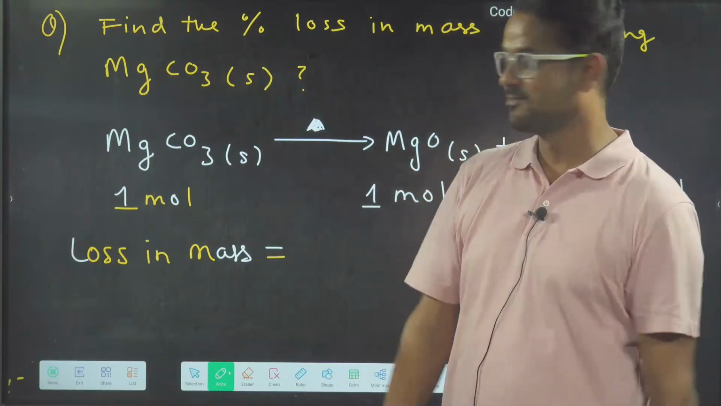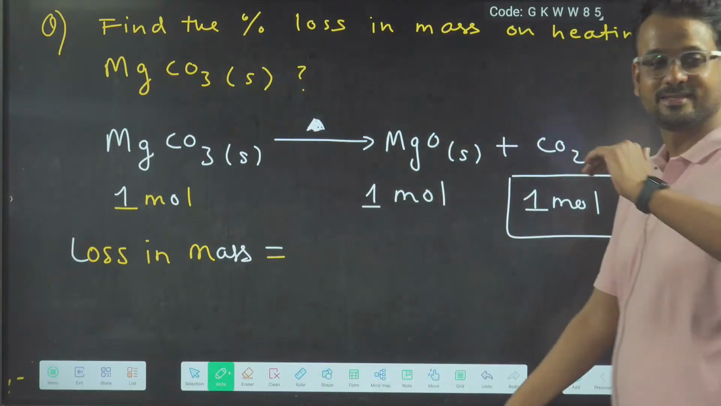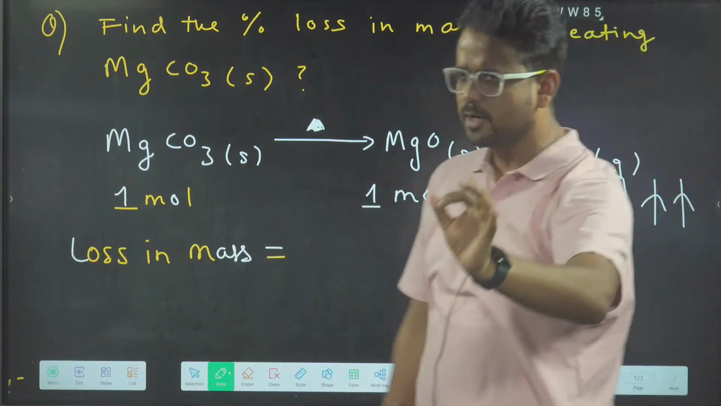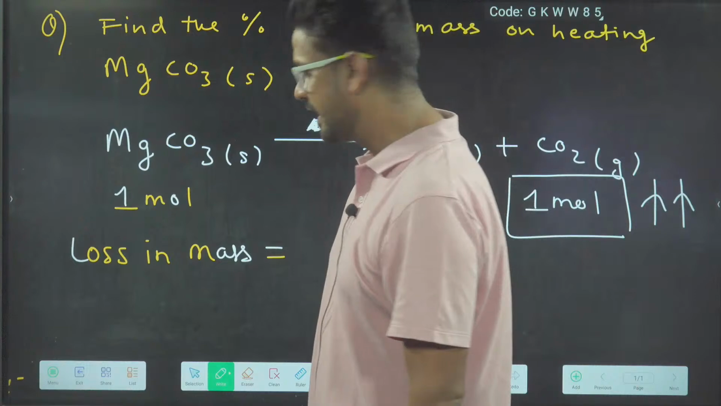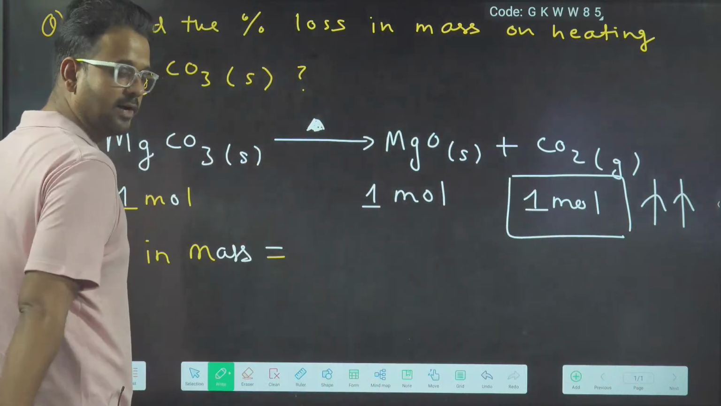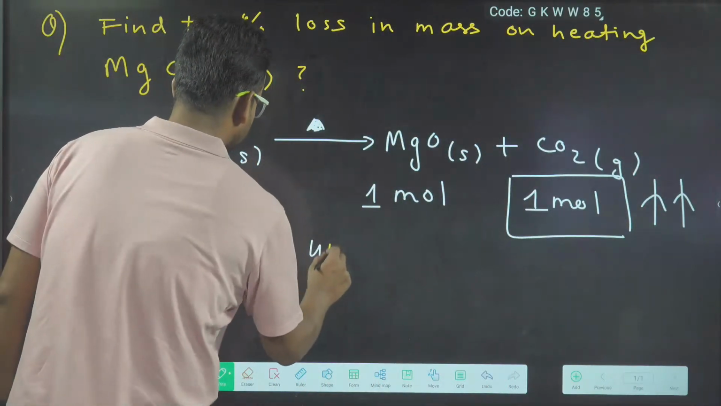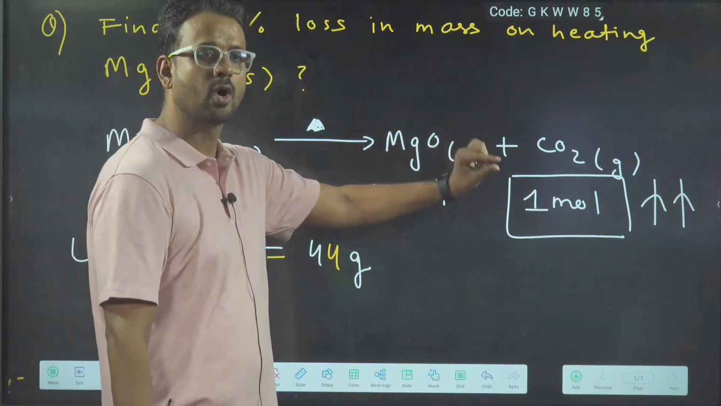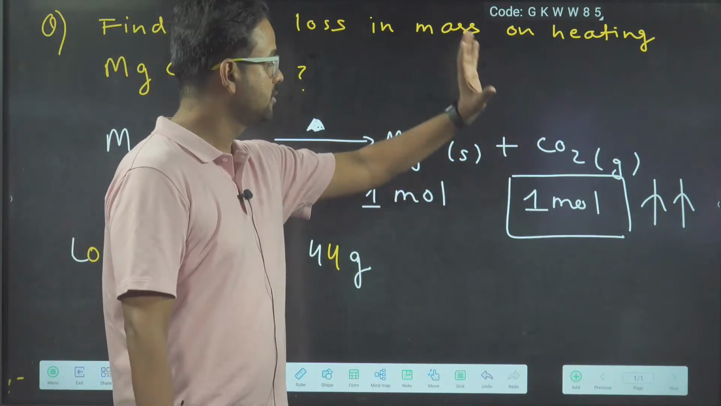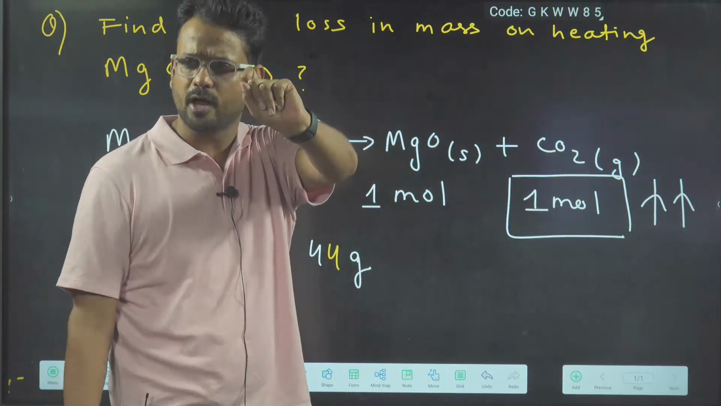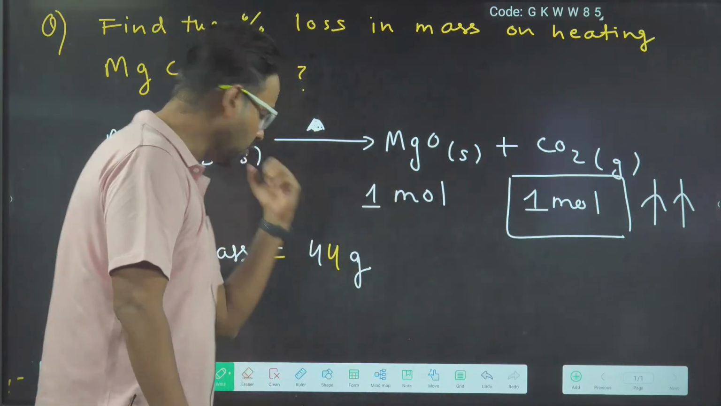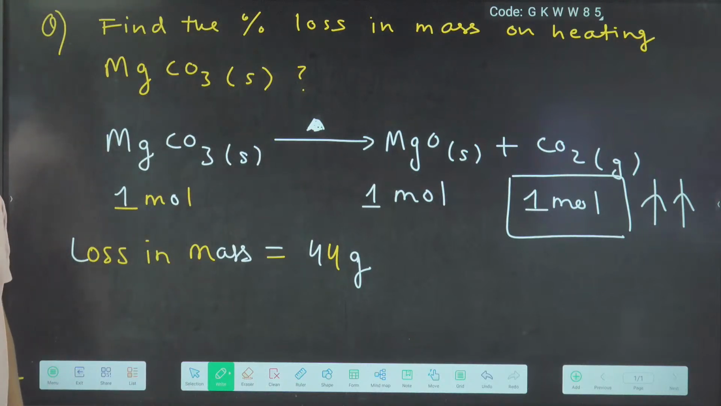So 1 mole of CO2 will escape out of the system, and the loss in mass will be equivalent to the mass of 1 mole carbon dioxide. So 1 mole carbon dioxide will go out, and the mass of 1 mole carbon dioxide is 44 grams. This much CO2 will go out of the system, and that will represent loss in mass. So loss in mass will be the mass of 1 mole CO2, which is equivalent to 44 gram.